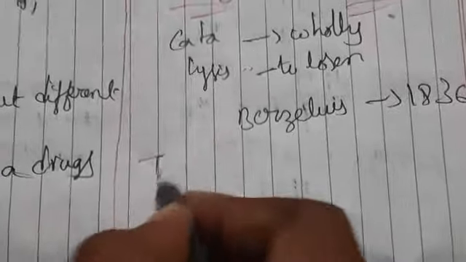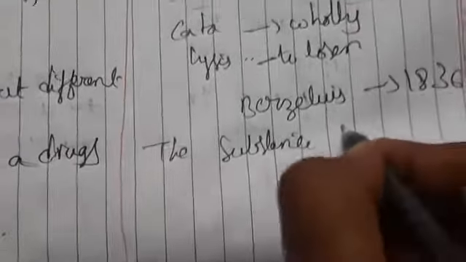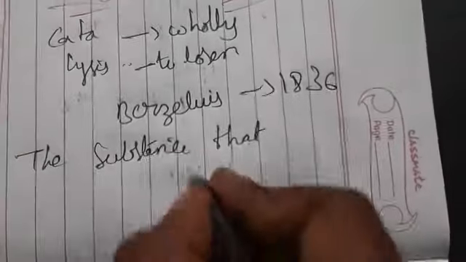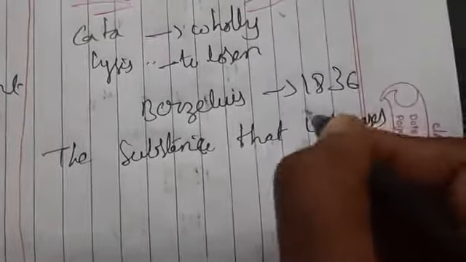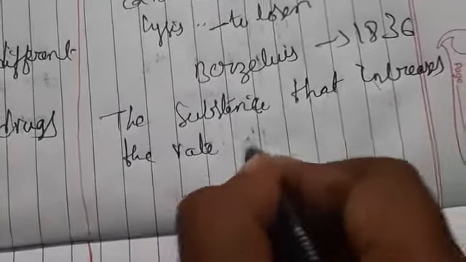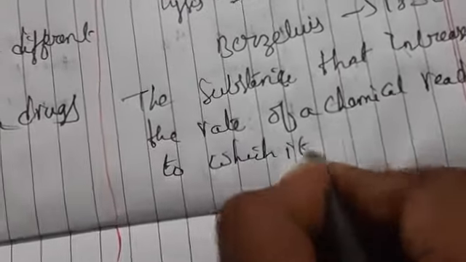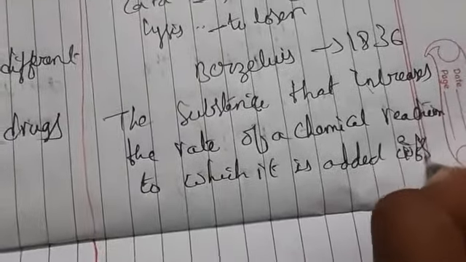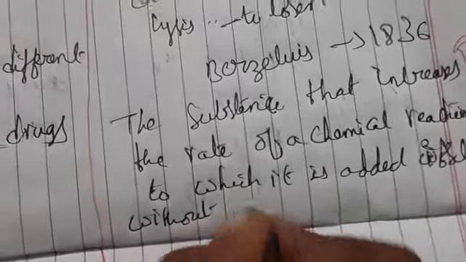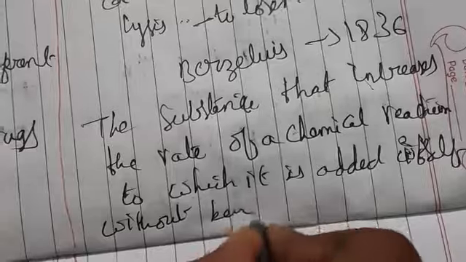So what is a catalyst? By seeing the introduction, what can we say? It is the substance that increases the rate of a chemical reaction to which it is added, itself without being consumed in the reaction, and it is called a catalyst.